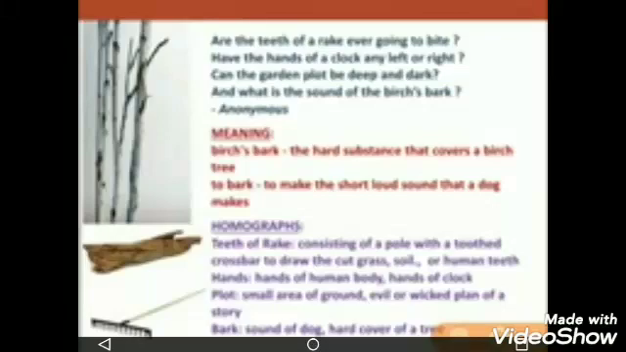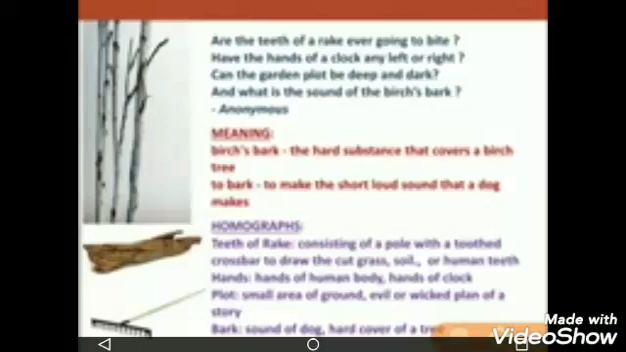So the poet is asking, have you ever seen or heard that the teeth of a rake have bitten anyone? In the next line, the poet says, have the hands of a clock any left or right? As we know, we have two hands, one left and one right. In the same way, the clock also has hands, and can we call any hand of a clock left or right? So in this way, the poet has made funny questions to us.